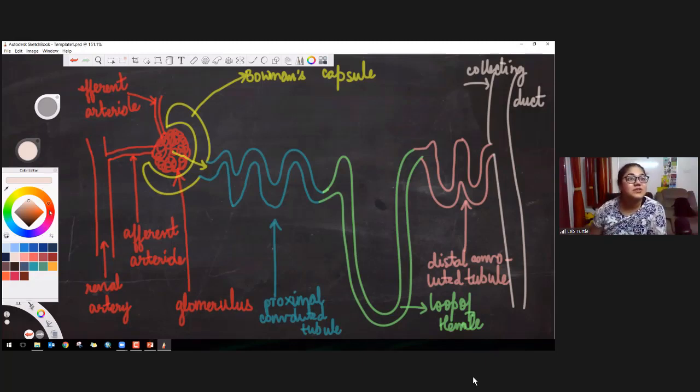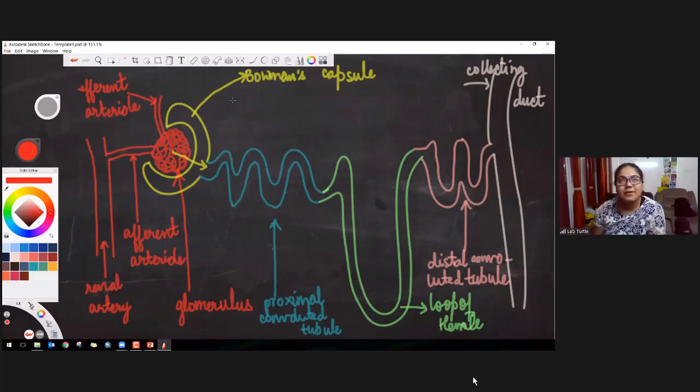Fine. So I didn't tell you what happens after blood goes to the efferent arteriole. I told you, okay, efferent arteriole mein some solid portion of the blood went. But where did it go from there? So let's see that now. That blood actually comes to the nephron for its functioning.